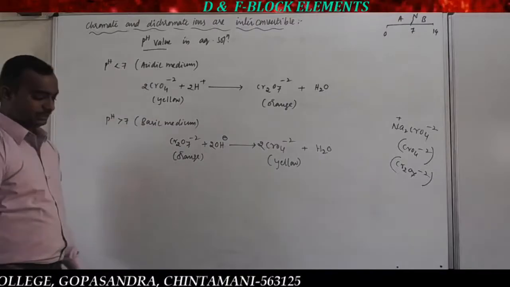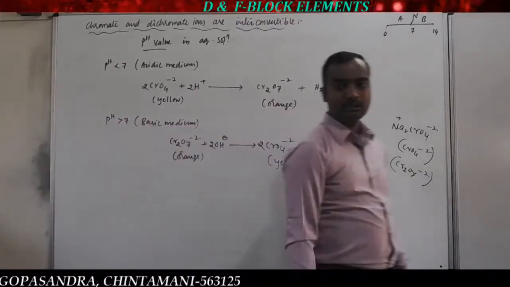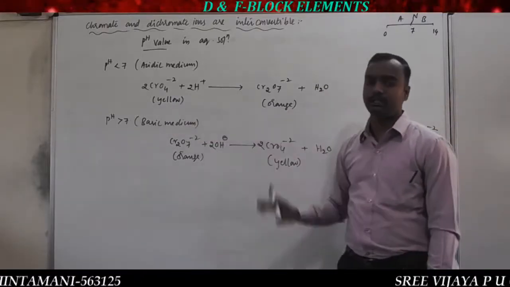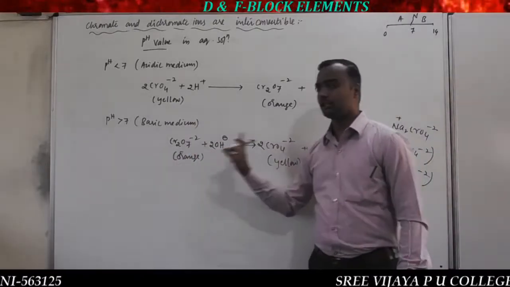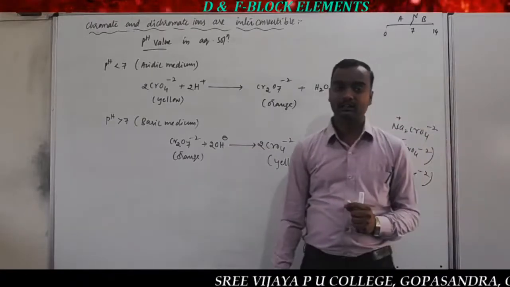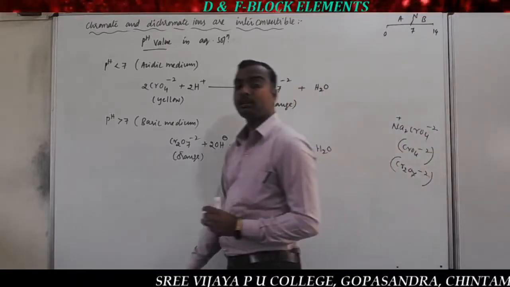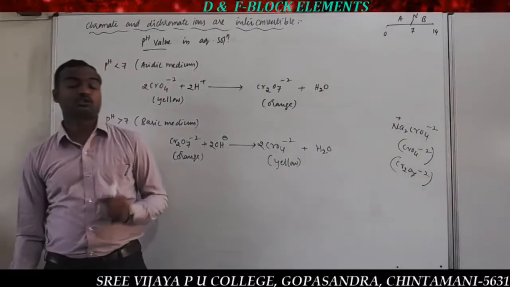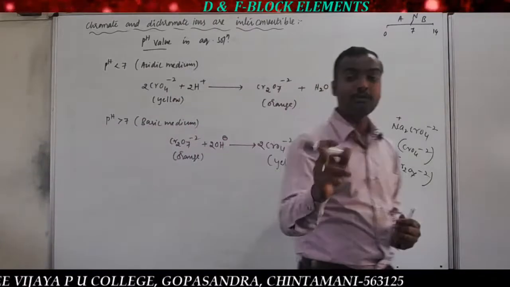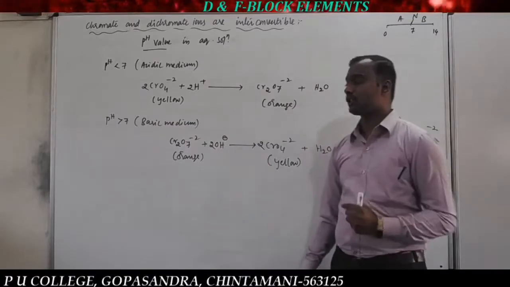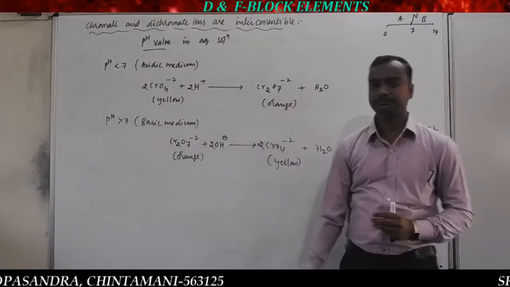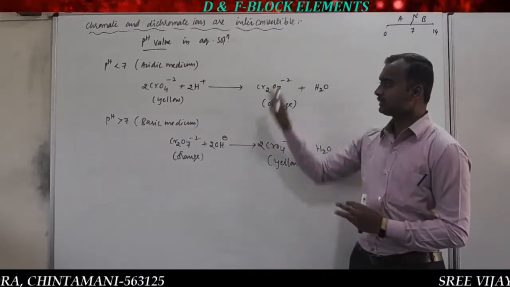So these are the reactions that show the interconversion of chromate and dichromate ion in acidic and basic medium. What happens in acidic medium? Chromate is converted into dichromate. In basic medium, dichromate is converted into chromate. And one thing you have to remember: observe the second step, potassium dichromate, as I told you. In the second step there is sodium chromate, which on acidification gives sodium dichromate. That is, chromate becomes dichromate on acidification, nothing but the acidic medium. Chromate is converted to dichromate. You will find examples yourself. So that is the interconversion.